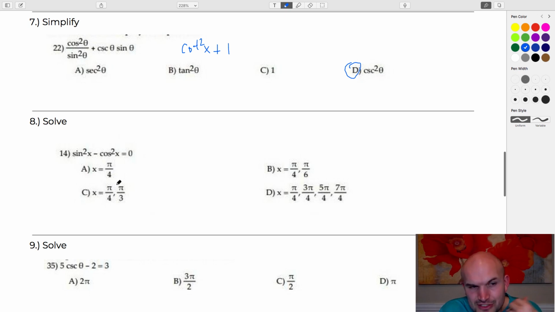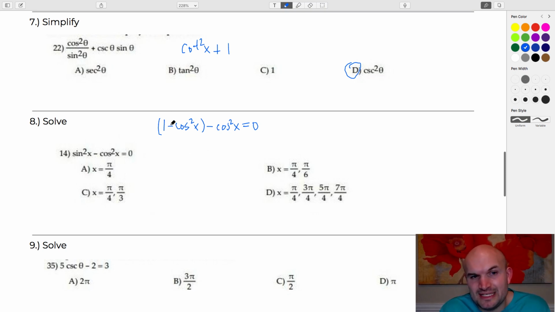The way that I decided to do it was, I know that sine squared and cosine squared are related to each other using the Pythagorean identities. So what I decided to do was rewrite sine squared as cosine squared of x, because the only time I liked solving for sines and cosines when I had two of them was when I had the zero product property. Obviously you could factor a difference of two squares, but then you still have to solve, so how is that going to help you?